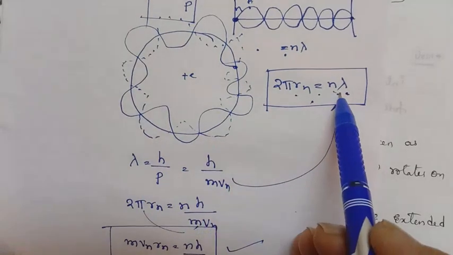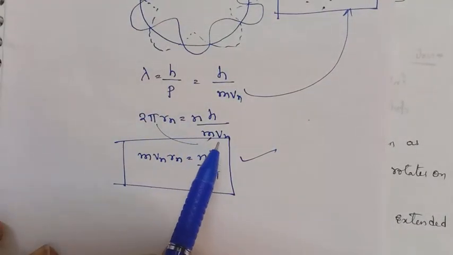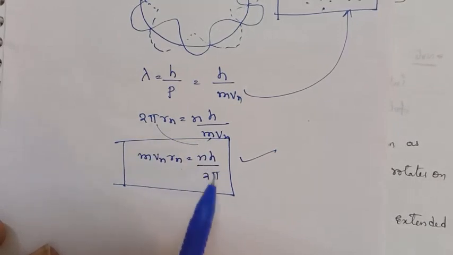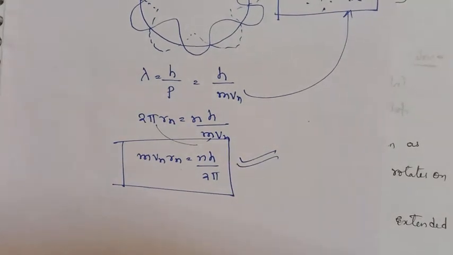You have to substitute the λ. Then what value are you getting? 2πRn = nh/mvn. So taking mvn to this side, mvn Rn = nh/2π. It is the quantization rule of Bohr.